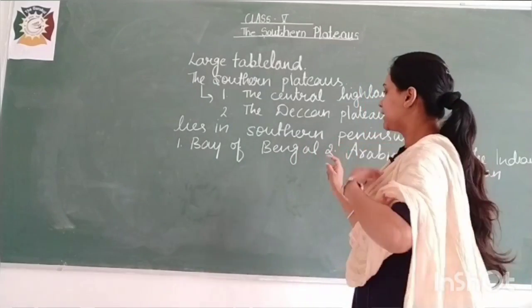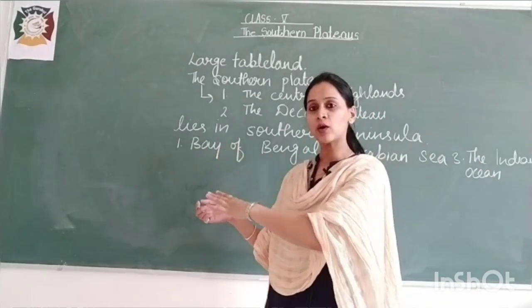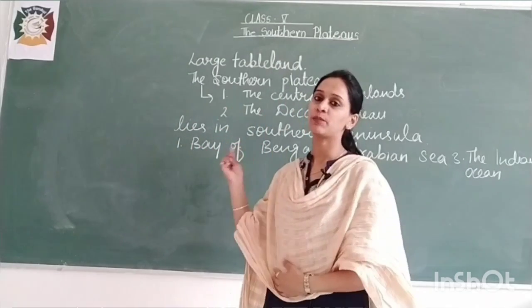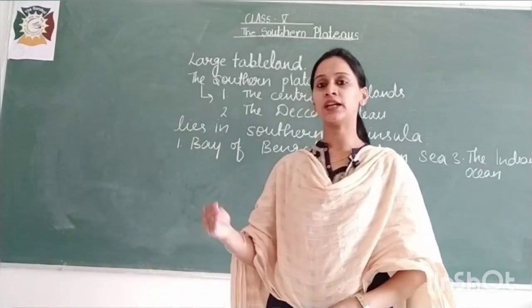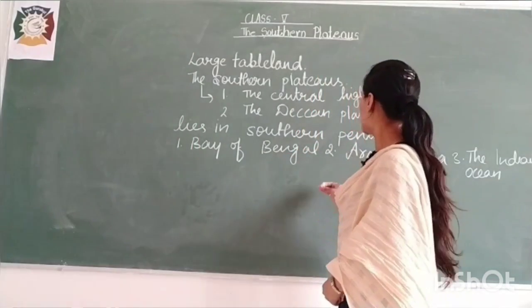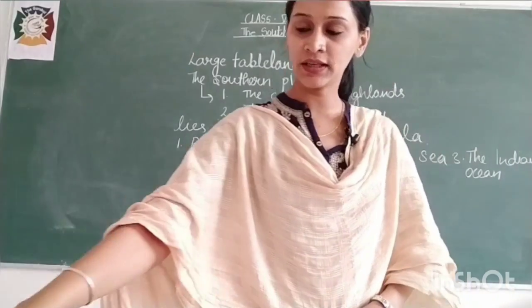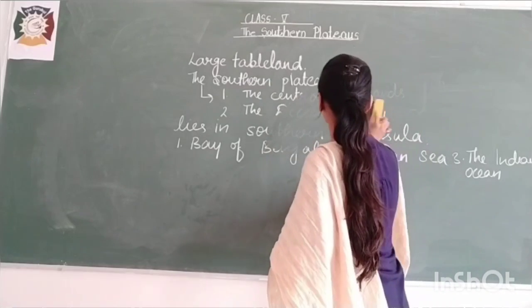It lies in the southern part, and it is surrounded on three sides by water bodies. On one side we have the Bay of Bengal, on the other side the Arabian Sea, and at the bottom the Indian Ocean. Fine. Now, we will study the physical features of this Southern Plateau.